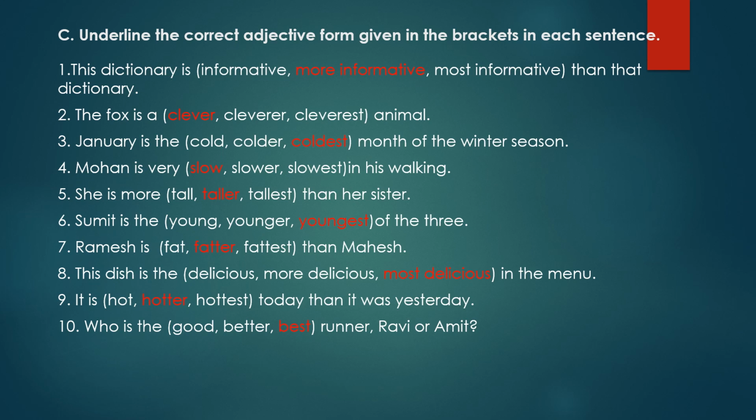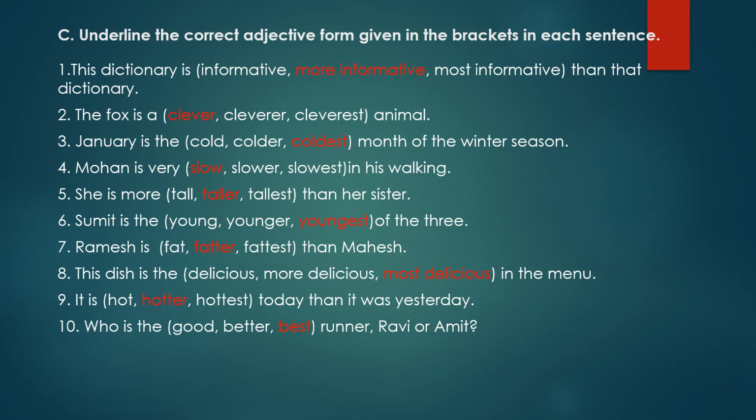Third question. January is the dash month of the winter season. The words in the brackets are cold, colder, coldest. Now January is compared with all the months in the winter season. So the is also written there. That means the superlative degree we will use. So coldest will come. January is the coldest month of the winter season.